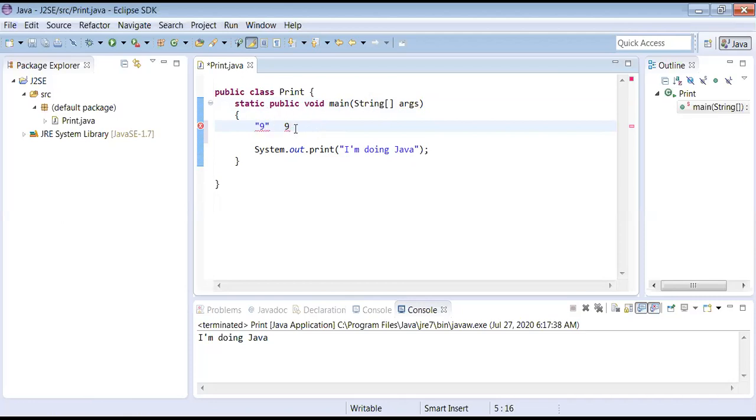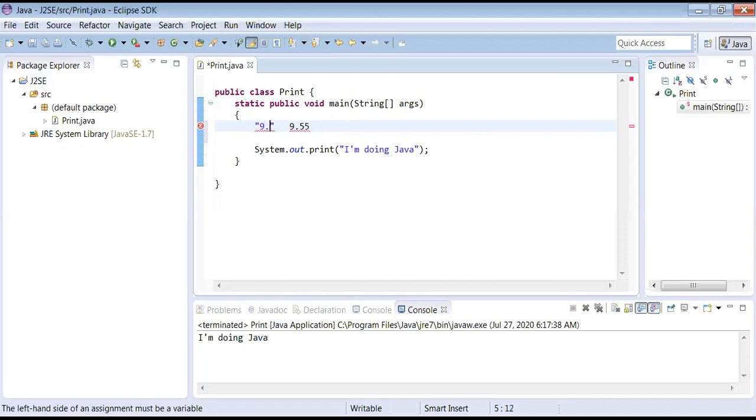See, not only 9. This time I am typing 9.55. Is it a decimal value or not? This is a decimal value. Generally, there is a data type for that. What is the data type used for it? Double, or float also used. Again, what is the difference between float and double? It is also an interview question. Later on, I will discuss. Don't worry. But Java will not consider it like that.